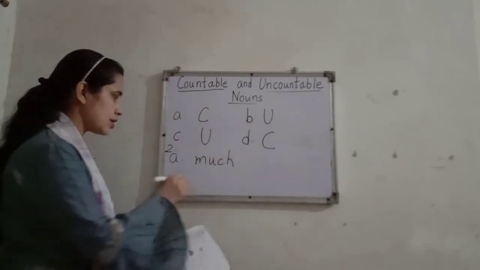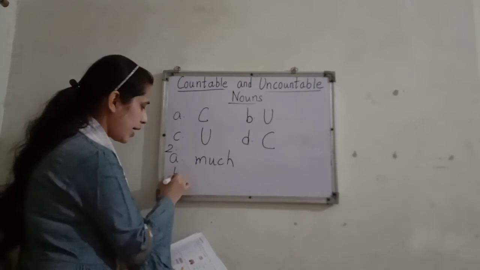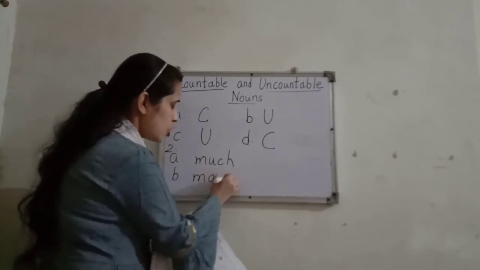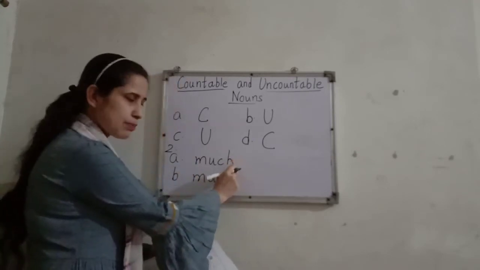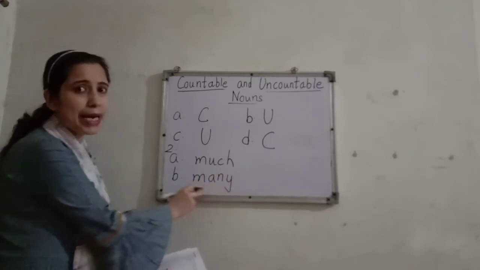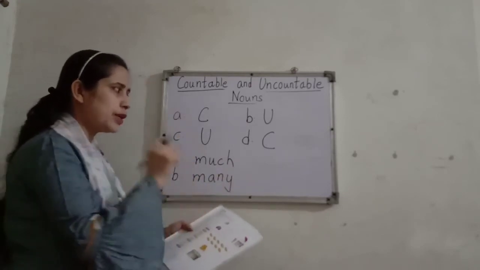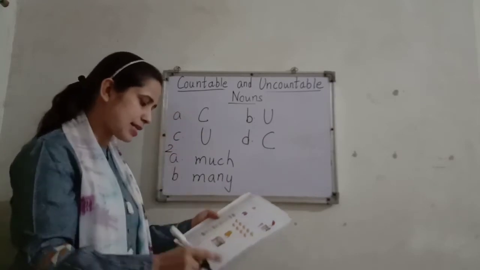Okay, now umbrellas. So we can count. What we will write? Many umbrellas. Okay. So where we cannot count, we will write much. Where we can count, we will write many. So this way, children, you will complete the second exercise as well.